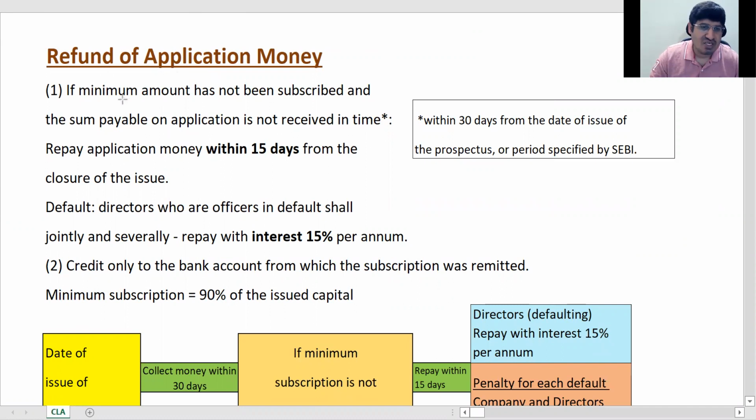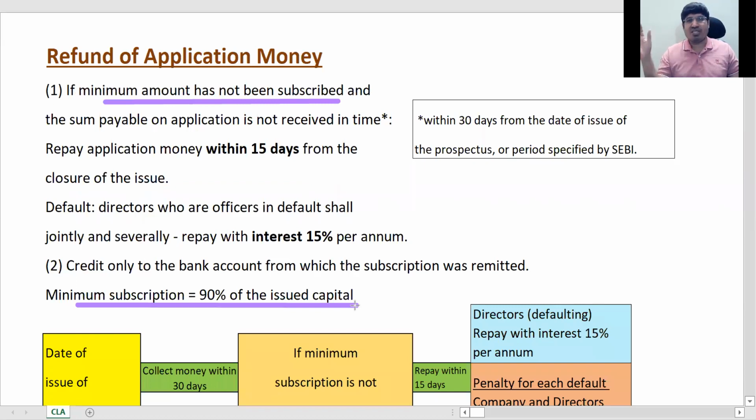So, refund of application money if the minimum has not been subscribed. What is the minimum amount? The minimum subscription is 90% of the issued capital here. If 90% has not been subscribed, then you have to refund the money, and your project will not go on as planned, if you do not have enough capital. So if 90% of the issued capital has not been subscribed, you have to refund the money.